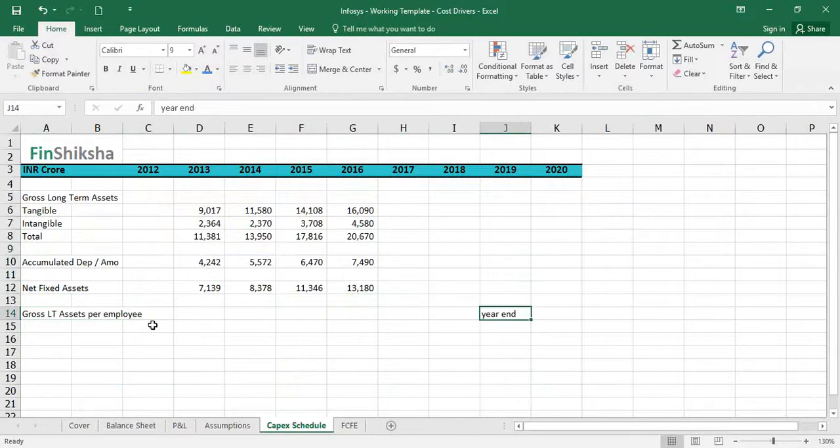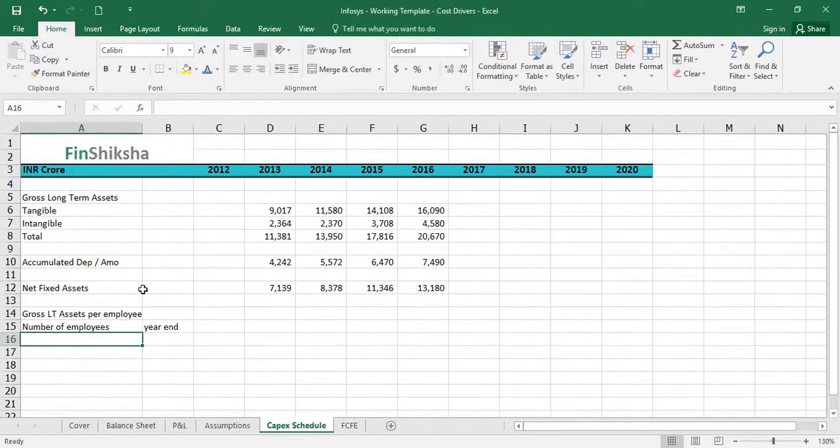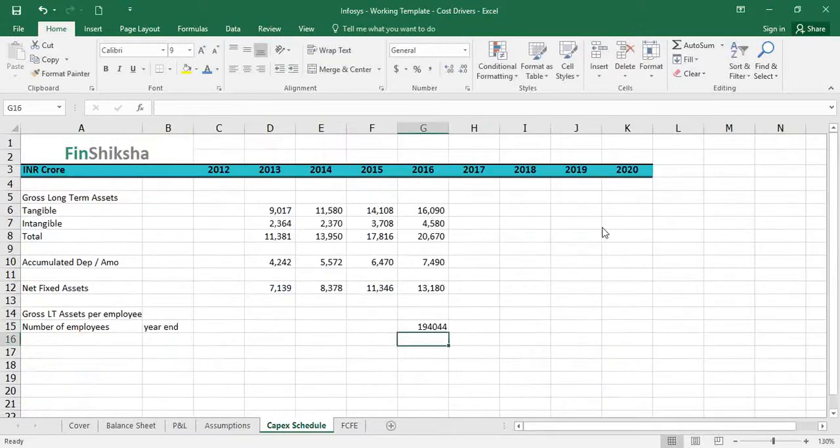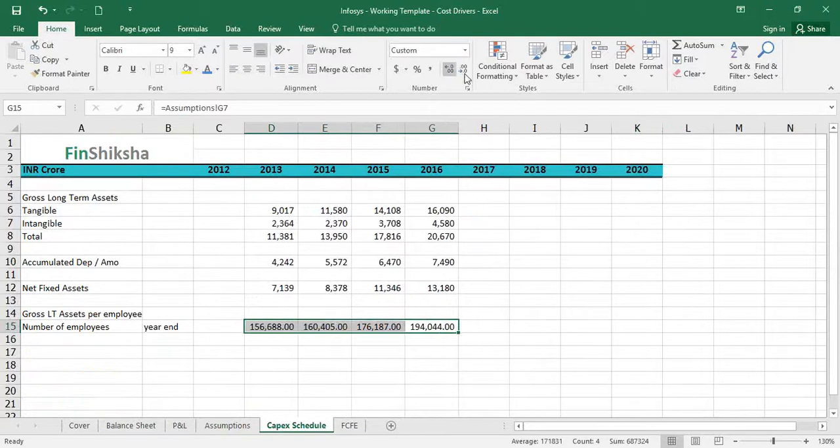That's not going to be an average number. That is going to be a year-end number, right? So what do I do? I find the number of employees and I write "year end" here so that we're all clear on what we're doing. Let's drag this a little bit so that the data is available. Year-end number of employees, is that available? That's available on our assumption sheet. The first row in our assumption sheet is the year-end number of employees, and that data is available to us for the last 4 years or so.